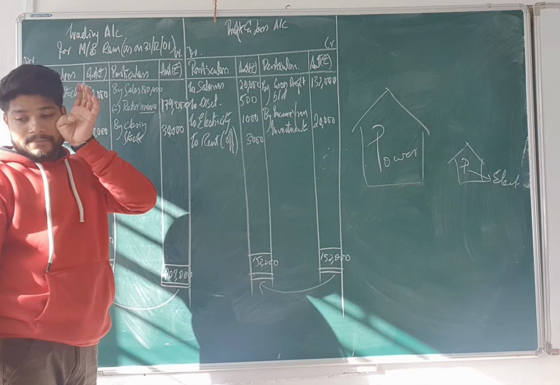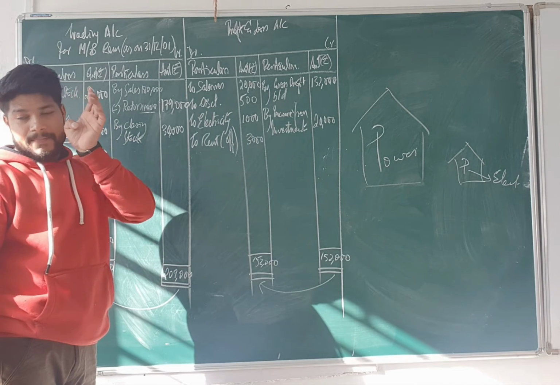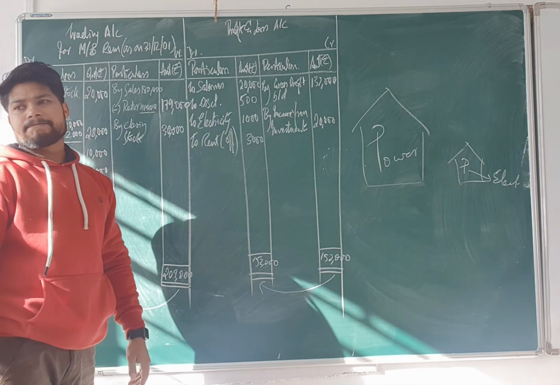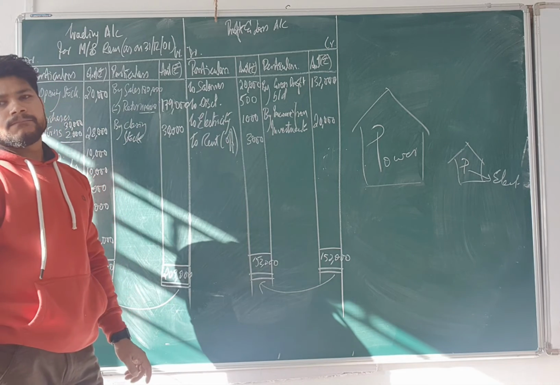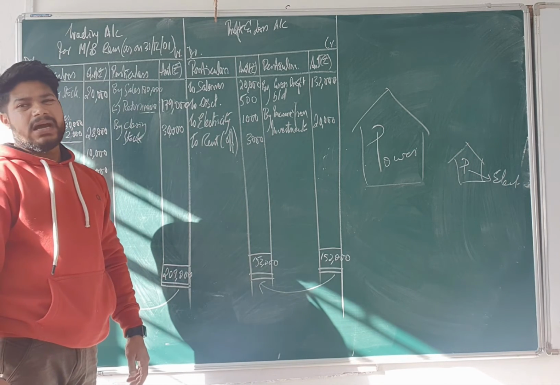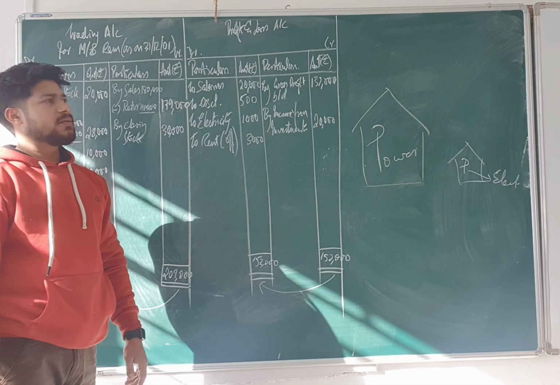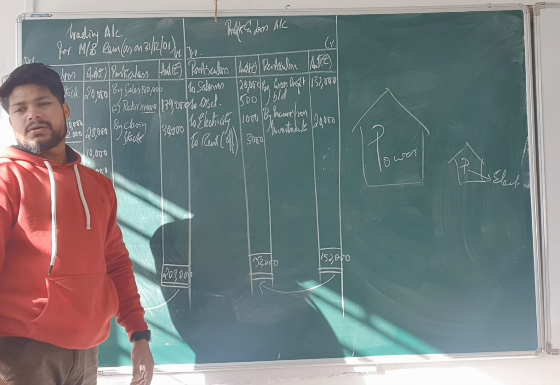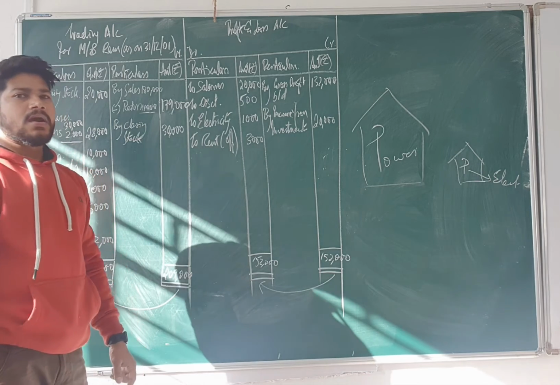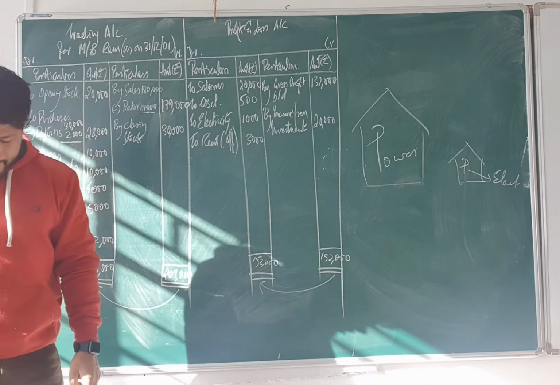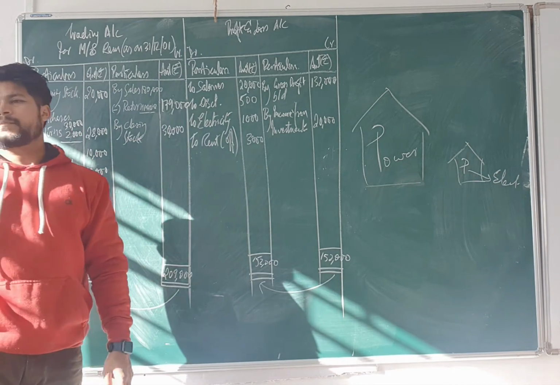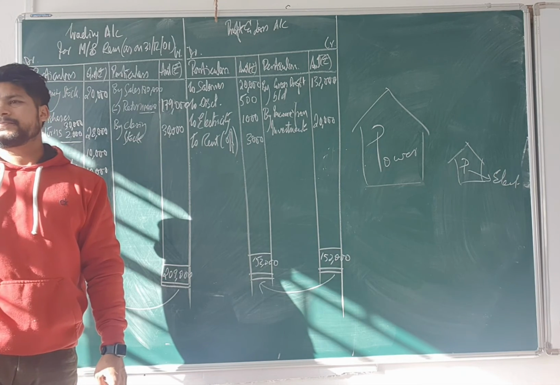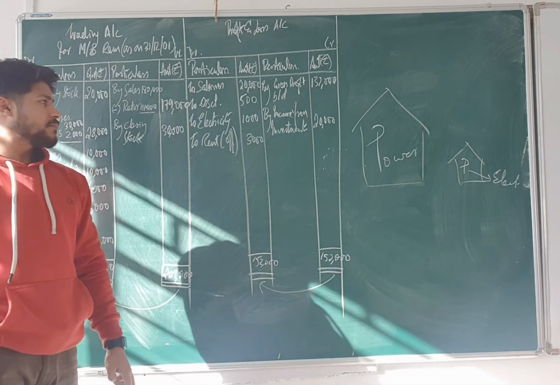What are you getting? Hurry up, come on. Just reducing 4 values. What are you getting? 1,27,500.